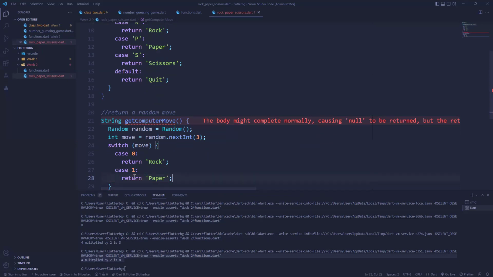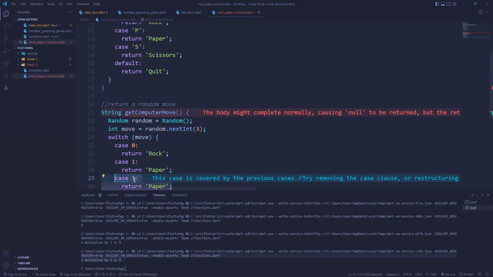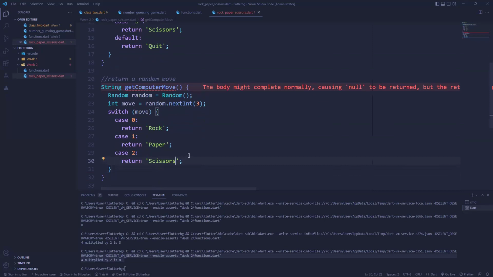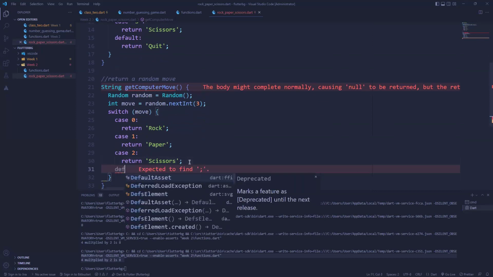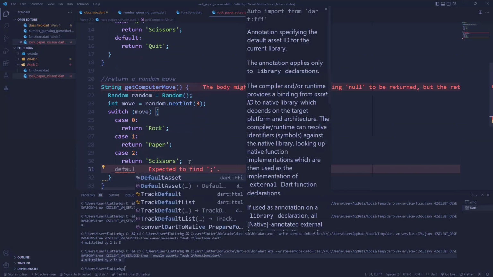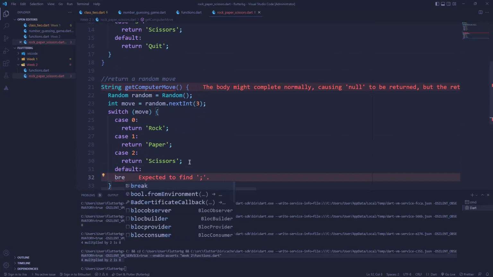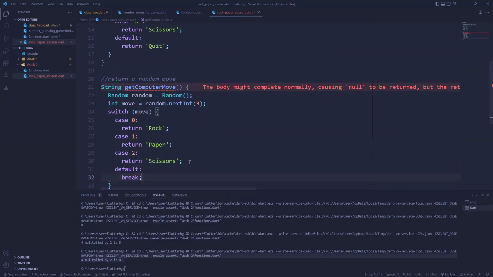And then if it returns 2, remember from a programming perspective, scissors. So we only need these options, right? We could now set up our default. In a situation where it doesn't give any of those things, it should just break.